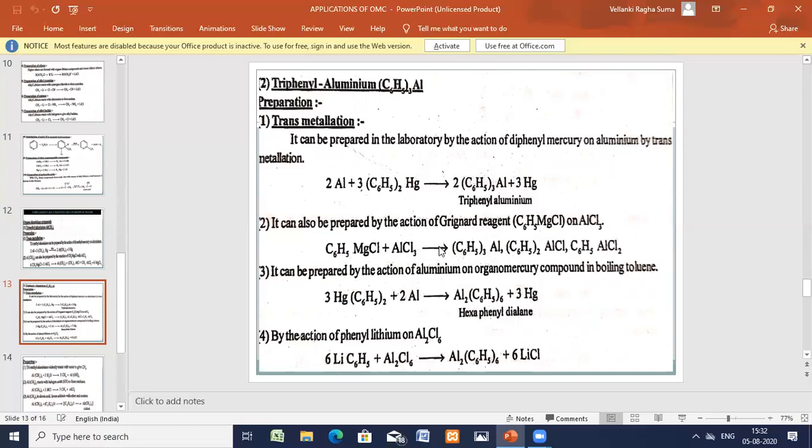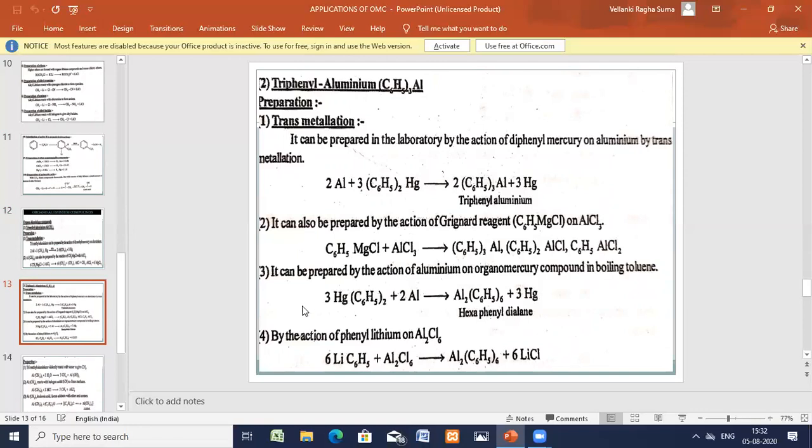In place of the 3 chlorines, 3 C6H5s are coming. Triphenyl aluminium is formed. Similarly, diphenyl aluminium chloride. Similarly, phenyl aluminium chloride. So one phenyl group got exchanged here, here 2 phenyl groups, and here 3 phenyl groups are getting exchanged.